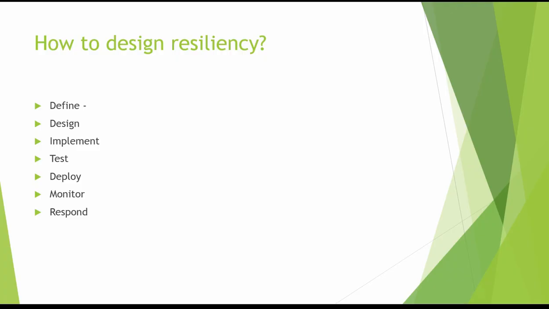Define. Start by defining what resilience means for our integration. What failures are we protecting against? Transient, regional, dependency. We discussed those types of failures earlier. Set clear targets: RTO, RPO, MTTR, uptime expectations. We have to think about all those resiliency metrics, and we have to document all of them in our design document, high-level design document, or mostly it happens in the low-level design document. So we have to make sure all are documented.